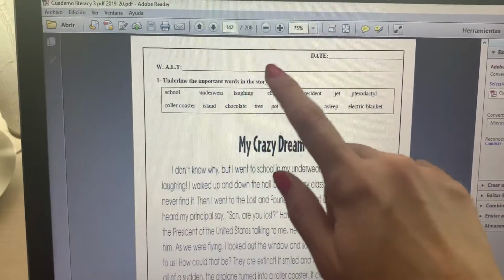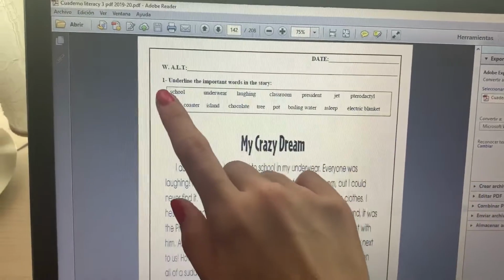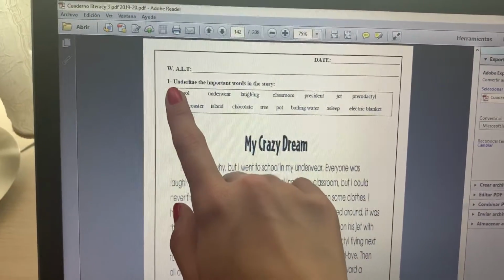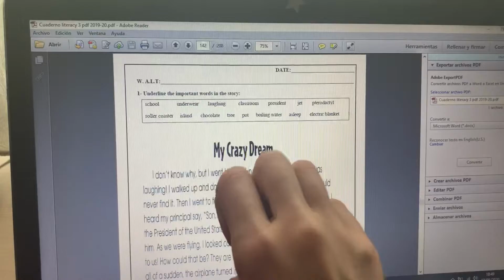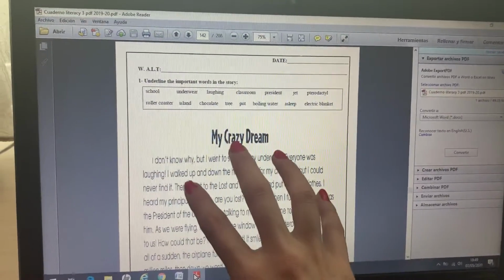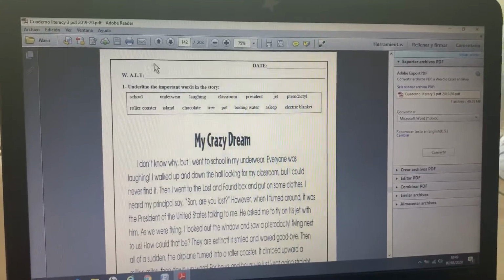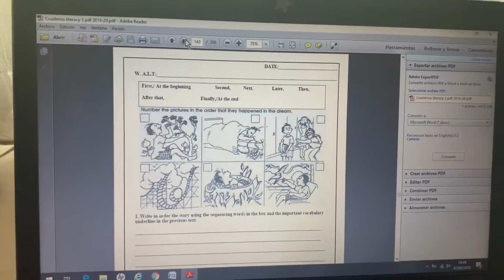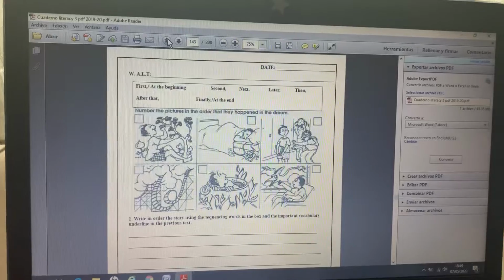The task for today is one part of the work that we are going to do with this text, because next week we will continue talking about this story.